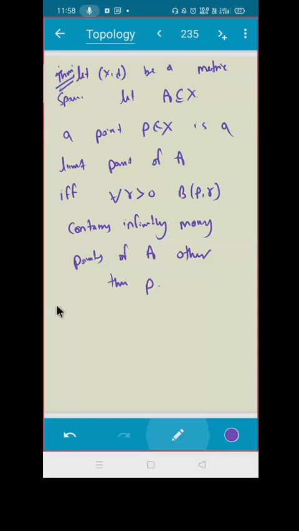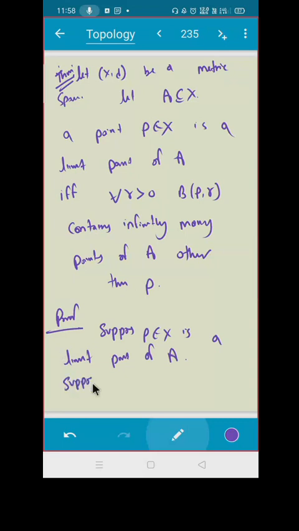Let us try to prove this. Suppose P belongs to X is a limit point of A. We have to prove infinitely many, so suppose, if possible, that it has only finitely many.